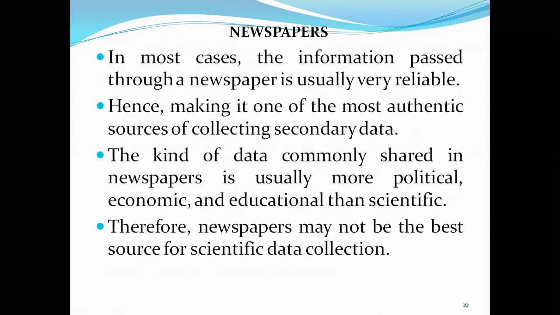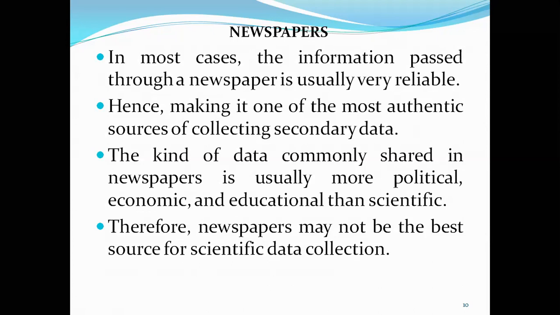And the newspapers, in most cases, the information passed through a newspaper is usually very reliable, because whatever news comes in one newspaper can be cross-verified with the same kind of news in another newspaper. Or on current TV channels also, whatever is being printed in a newspaper, one can authenticate it with news channels, hence making it one of the most authentic sources of collecting secondary data.